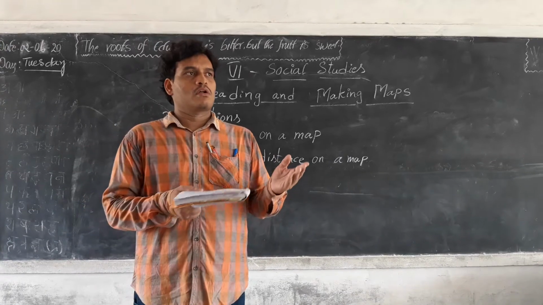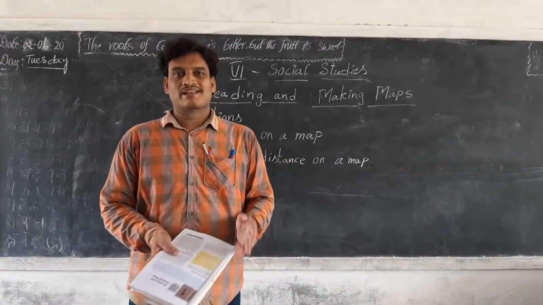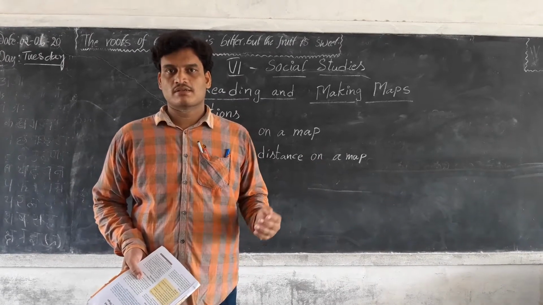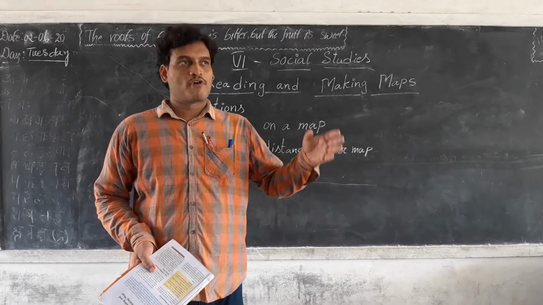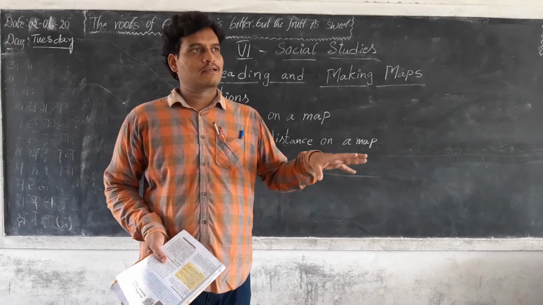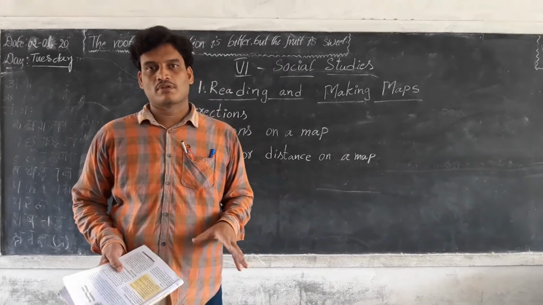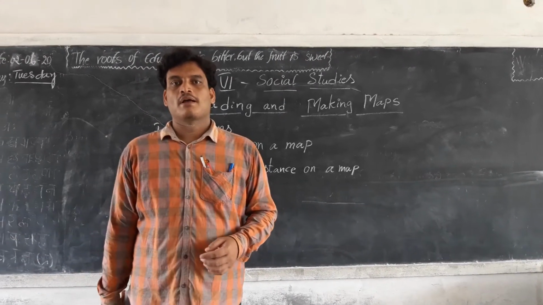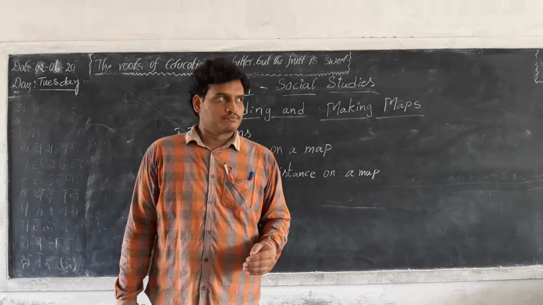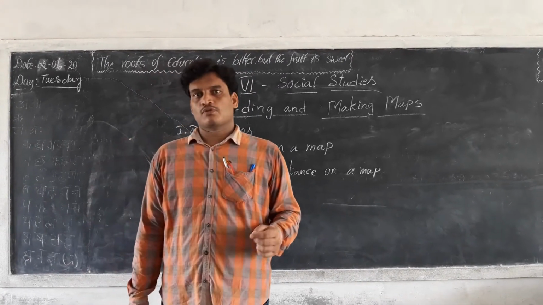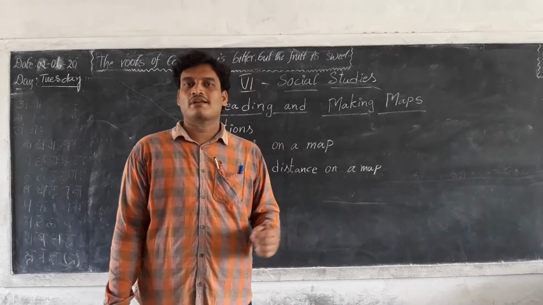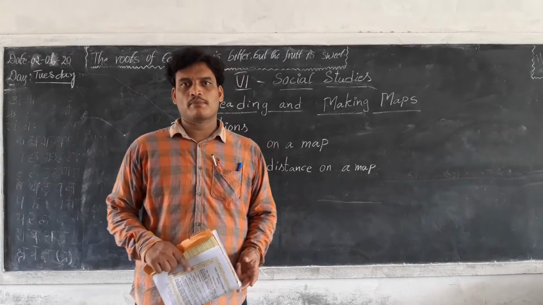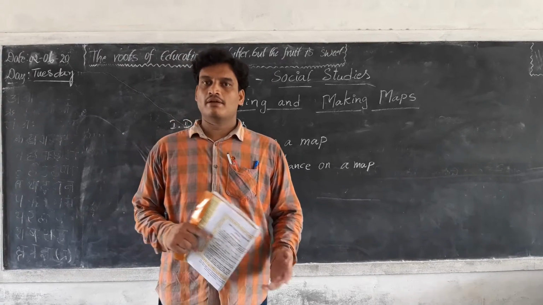For example, land maps tell us only about different types of lands, red soils or black soils, etc. And forest maps tell only about forests, and which places are covered fully or lightly. So for this purpose, we use different maps in our daily lives, like thematic maps, political maps, administrative maps, etc.